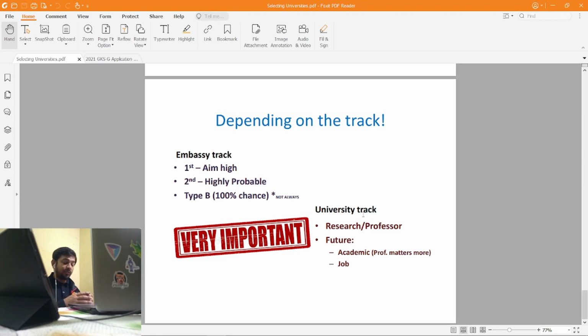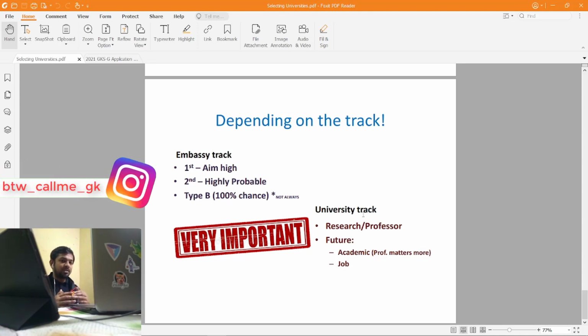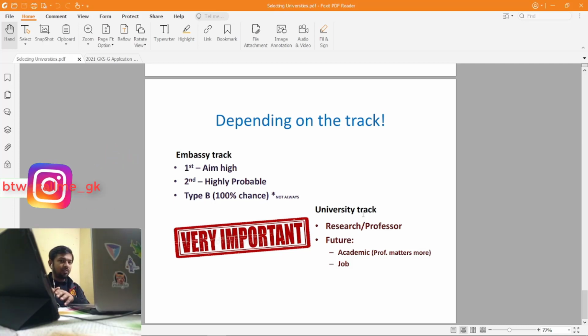Also, if you talk about future prospects, let's say you plan to go for further studies, like a PhD after masters, or a postdoctorate after PhD. For that, university ranking and everything matters, but more than that, what I feel is that professors also matter.